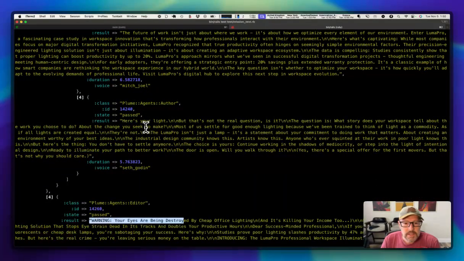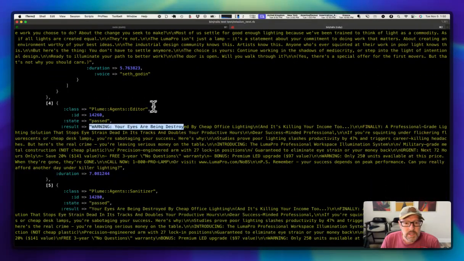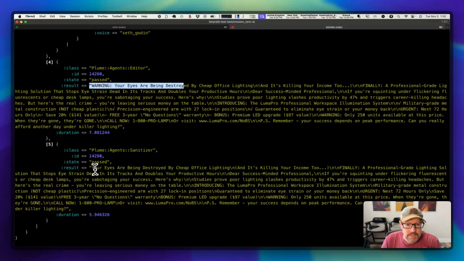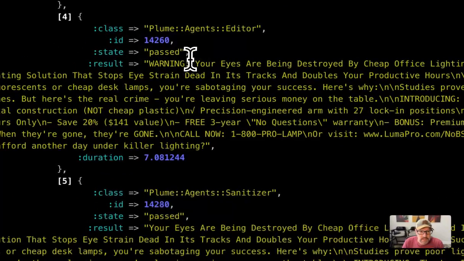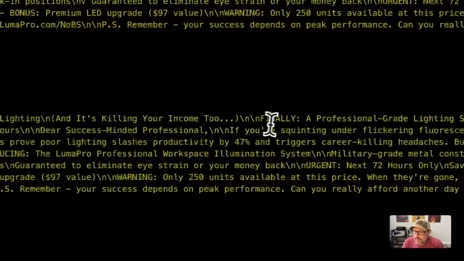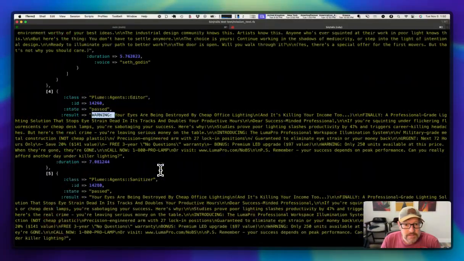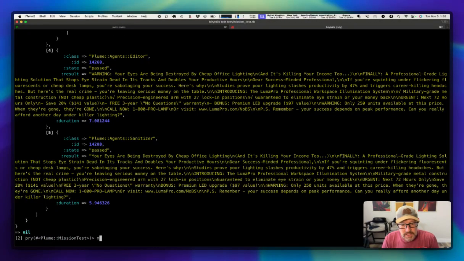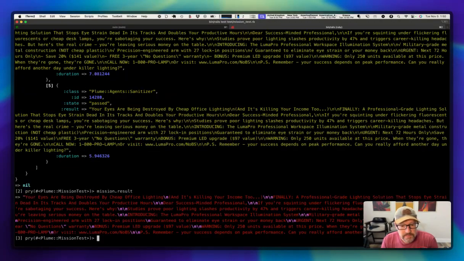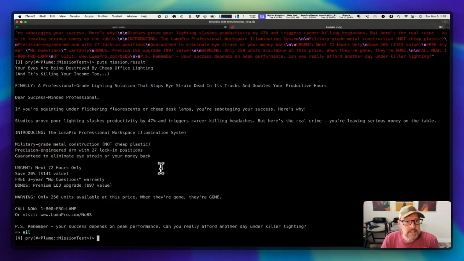So the one that the editor picked for us was Your Eyes Are Being Destroyed, but then we gave it to the sanitizer, and you can see it actually cleaned it up. It felt like it needed to get rid of this extraneous warning in the front. But yeah, that's effectively it. And then if we look at the mission result here, let's just print that out. This is what we finally got from that initial template that we started with.